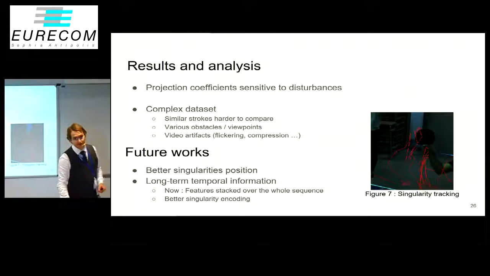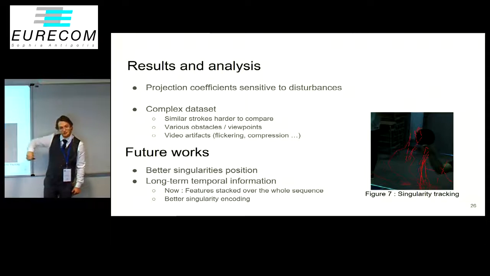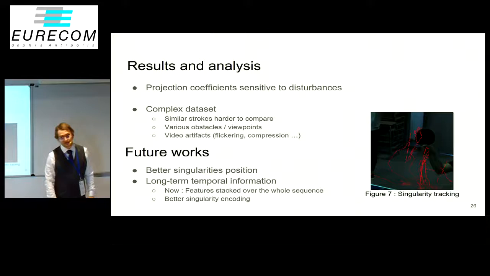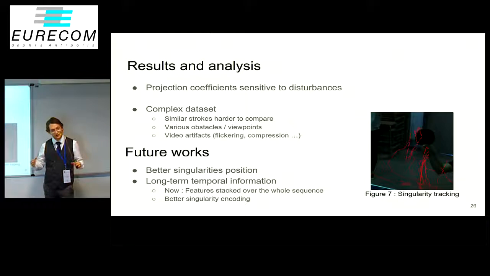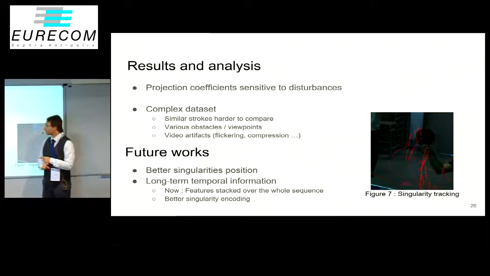I have a problem with singularities, which is if you have anything in your hand and are moving, for example, my phone, you see a rotation on my phone. But if your camera angle changes, you don't see any rotation. So the singularities are great to analyze really close data sets where you have only the same viewpoint every time. But where you are changing viewpoints, etc., the coefficients of the singularities are changing. So it's not robust enough. The video also had lots of obstacles and viewpoints, and I will show this on the next slide.